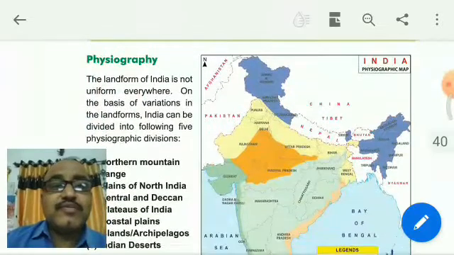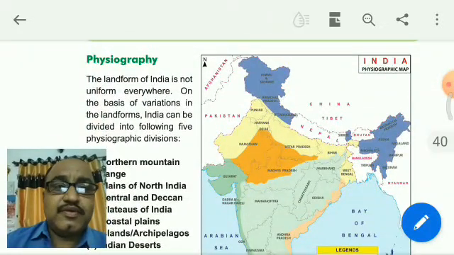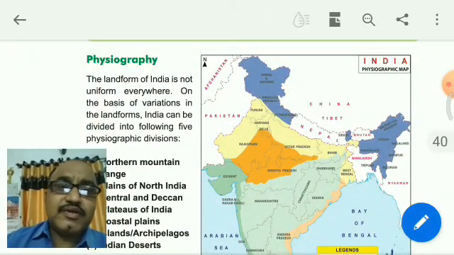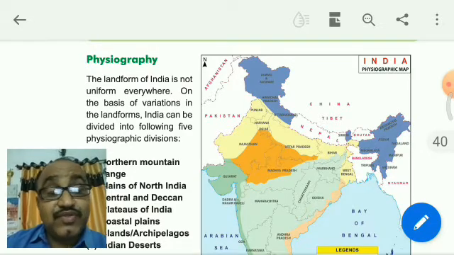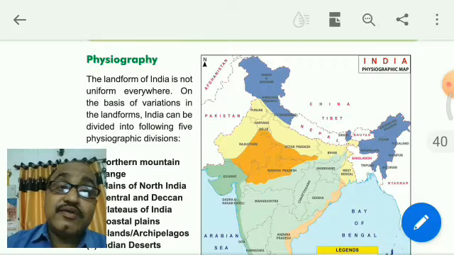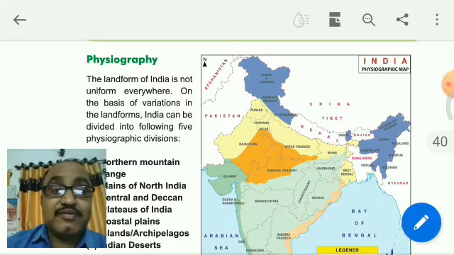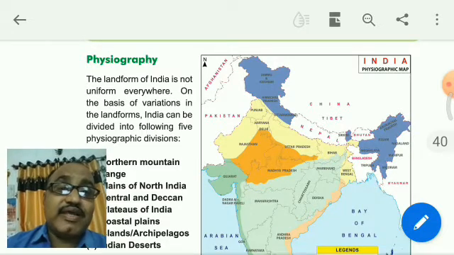Next, we will talk about the physiography. Physiography is in the form of land. You know that India's landform is not the same everywhere. The basic variations are there.